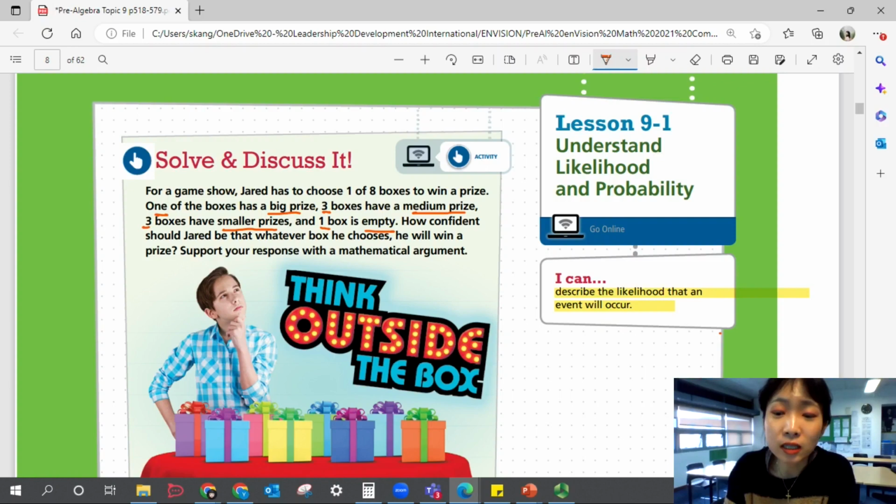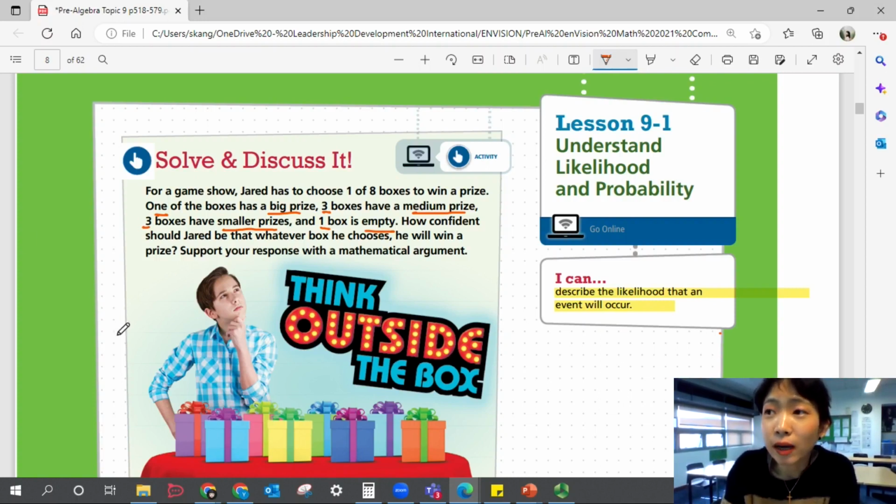So your first guess, without even trying to explain yourself, because you just know 1 box is empty and you know the total boxes are 8, you just pick anything, and you would know that is a good probability that most of the boxes are going to have some kind of prizes, right? But how would you explain that?